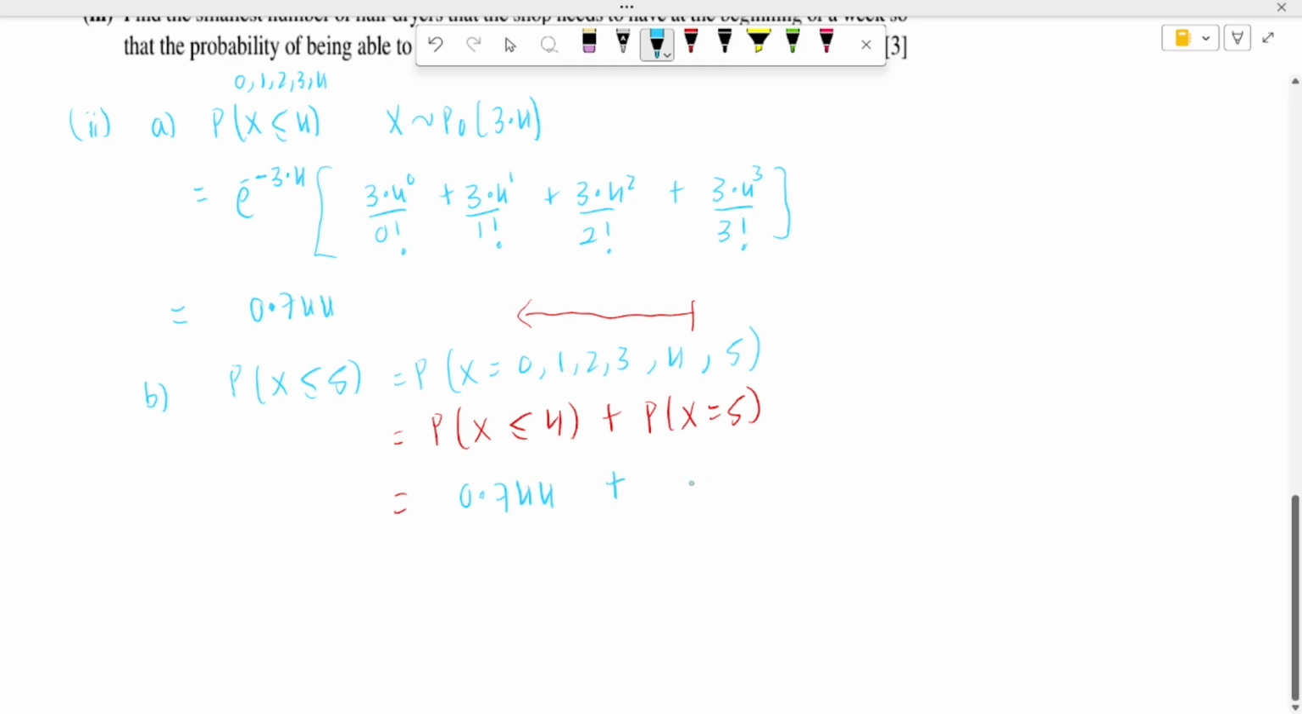probability x equal to 5, which is e power minus lambda multiplied by 3.4 power 5 over 5 factorial, and this is equal to 0.744 plus, typing this in your calculator, 0.126, and this is equal to 0.870, and this is your answer for part B.